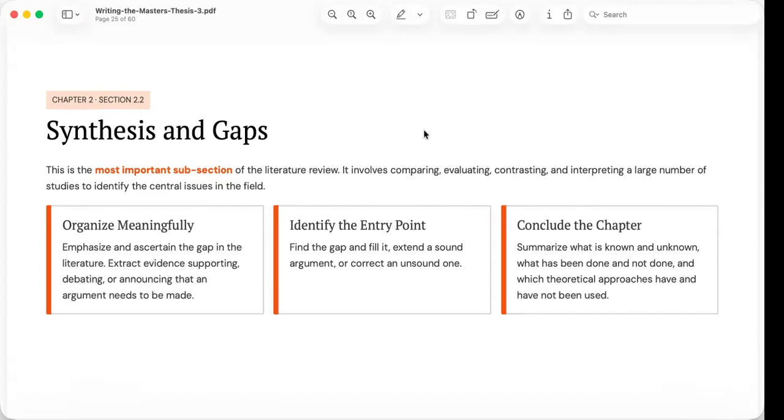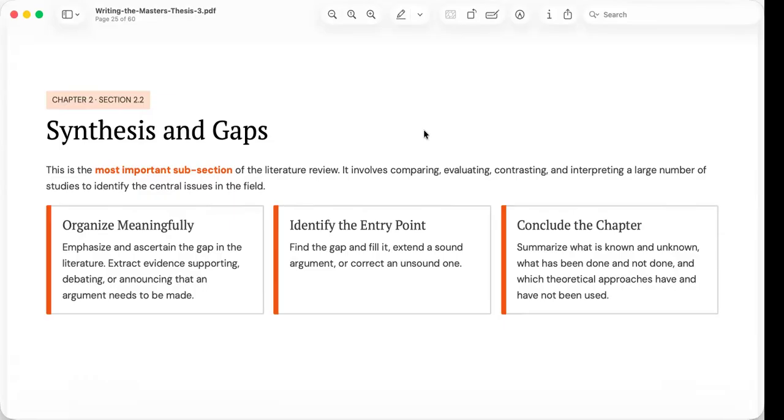Syntheses and gaps. Among all the sections of chapter 2, the synthesis and gaps is perhaps the most important. In fact, the slide explicitly described it as the most important subsection of the literature review. Why? Because this is where you demonstrate original scholarly thinking. Up to this point, you have mainly discussed what other researchers have done. Now you must explain what they have not done.